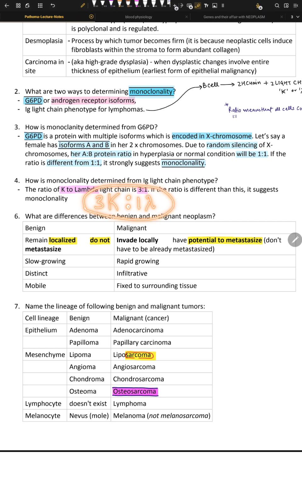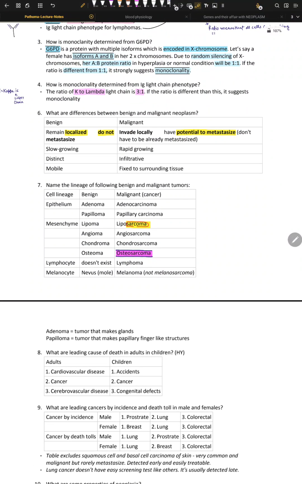This is normal, right? So for every antibody, our B cells make 3 kappa and 1 lambda. But if the B cells become cancerous, what will happen is that we can make like 20 kappa to 1 lambda, or it can become something else. The ratio doesn't stay the same. Okay, that's the concept right there.